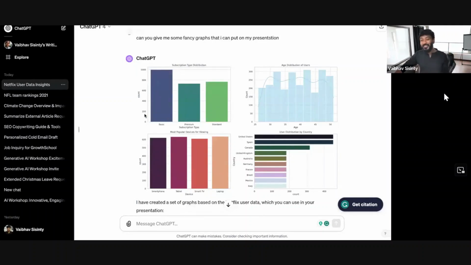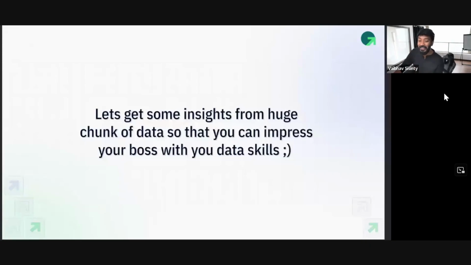Drop a boom if you think this is insane, that ChatGPT is able to give you insight like a data scientist and you don't need to do anything at all. How crazy is this? Of course, this can change how it works for you guys. It changes everything for you.